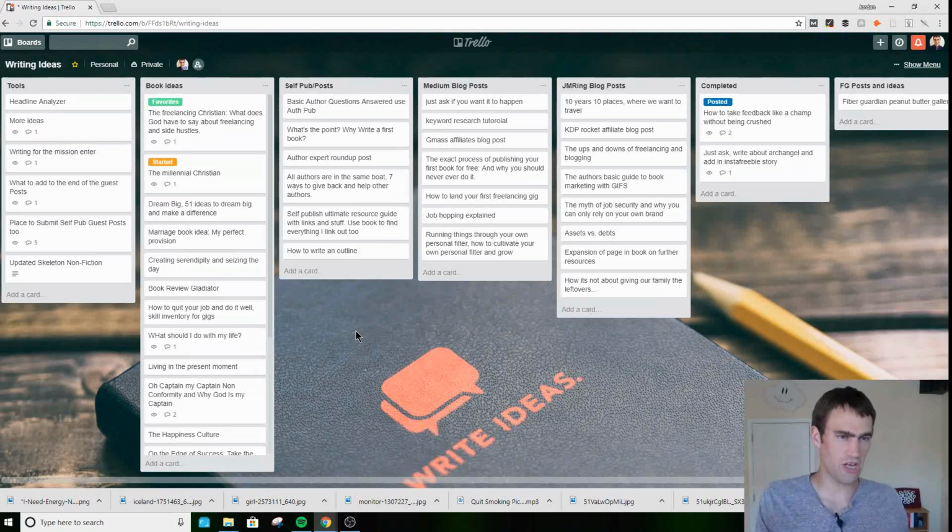So you could pretty much make your idea board anything you want. If you want to make it specific to certain ideas, or you can just have a board that's just general ideas of stuff you want to do in life, whether it's goals, whether it's anything you're going to do during that day, whether you want to go on a diet and you're researching some new recipes. You can have that one board like I shared before that my wife and I share, or you can just have a very specific ideas board for a very specific thing that you're doing. Now I have this one for writing.